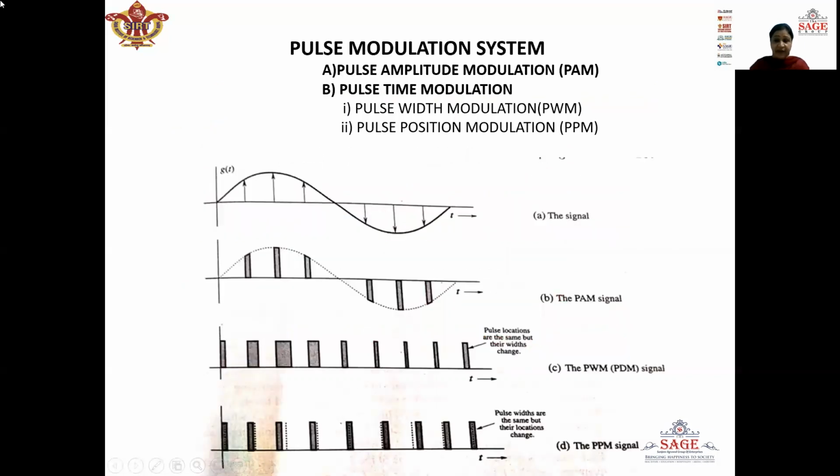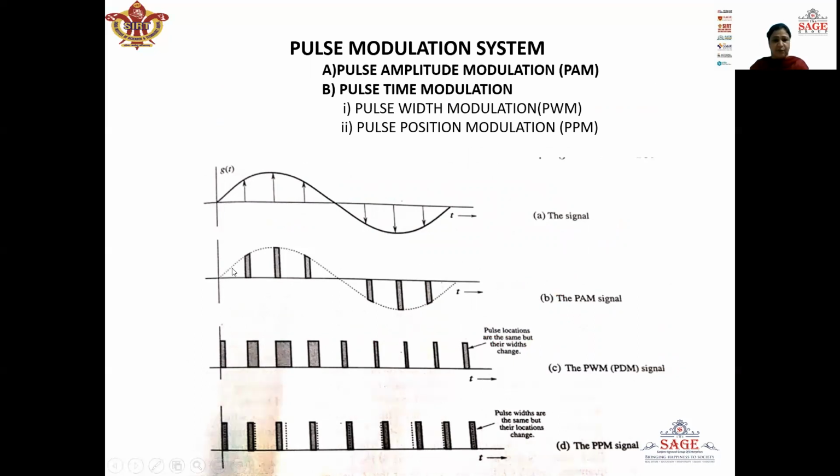Now, when we have already sampled our continuous time signal, we can define pulse modulation system. In pulse modulation system, we do the sampling by multiplying the message signal with a train of pulses.